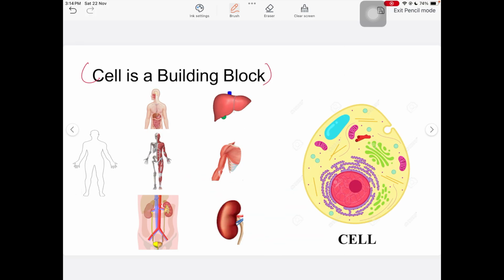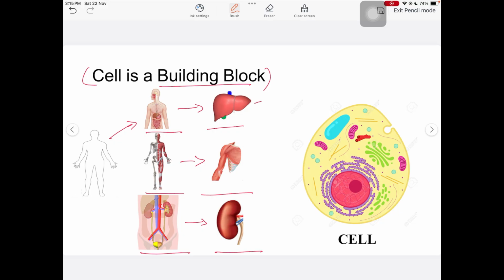So the first point is that the cell is a building block. Let's start unfolding what this sentence means. What does that mean? In a body, you have a digestive system, a musculoskeletal system, or an excretory system. All these systems are made up of organs which perform the action of that specific system. Here this is a liver, which is a part of the digestive system, and here the bones and muscles are a part of the musculoskeletal system, and similarly the kidney is a part of the excretory system.